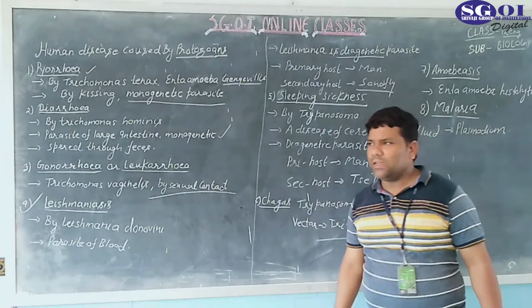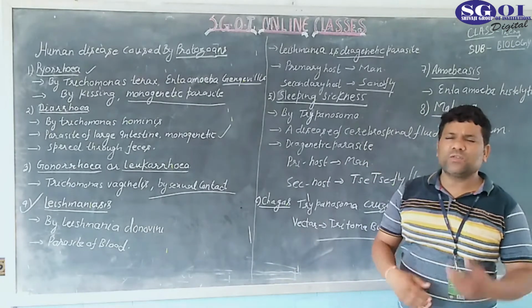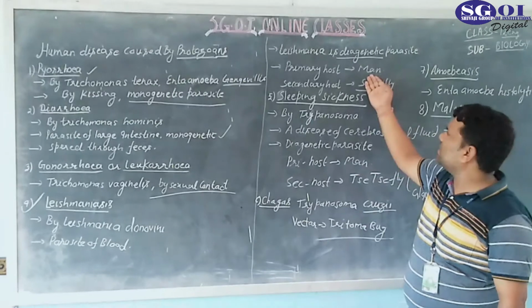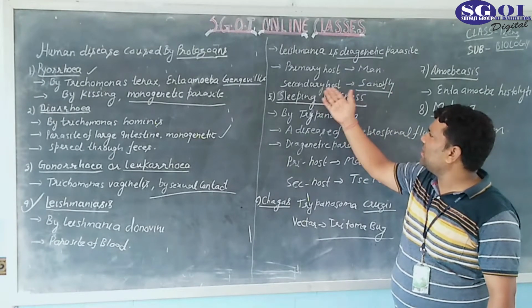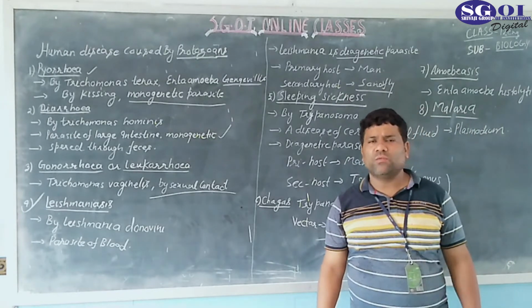If two hosts are present, one is known as the primary host and the second as the secondary host. The primary host is man and the secondary host is the sandfly. This is an important point asked in the examination also.